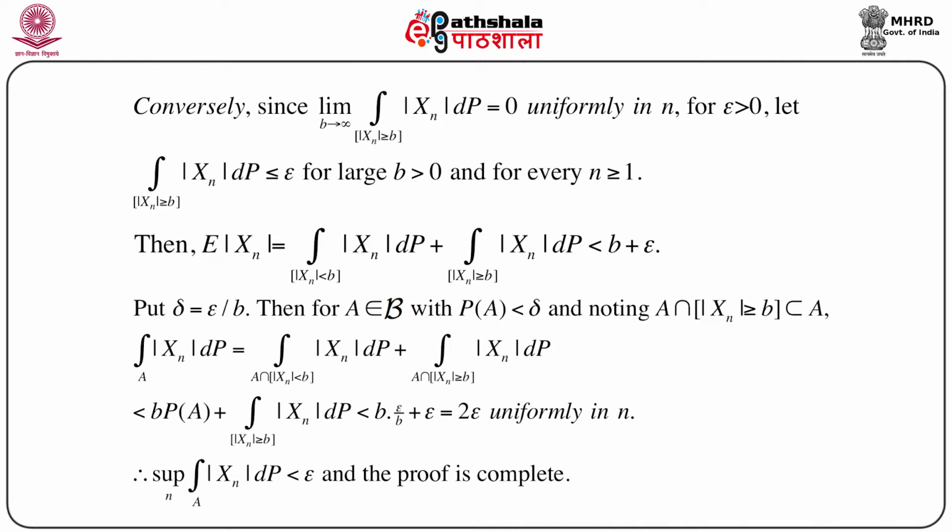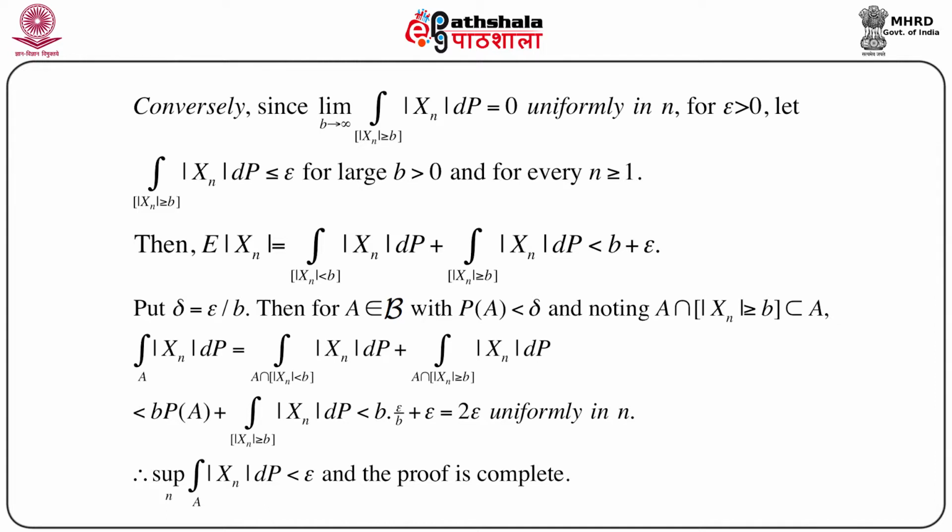Then for A belonging to the sigma field, with probability of A less than delta, noting one important thing, that A intersection mod X_n greater than or equal to b is a subset of A. So the integral over A of mod X_n dP equals the integral over A intersection mod X_n less than b of mod X_n dP plus the integral of mod X_n dP over A intersection mod X_n greater than or equal to b.